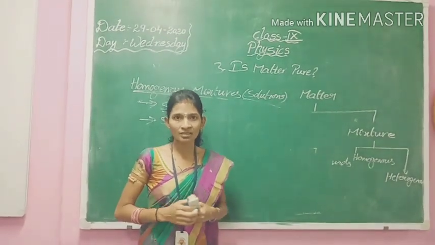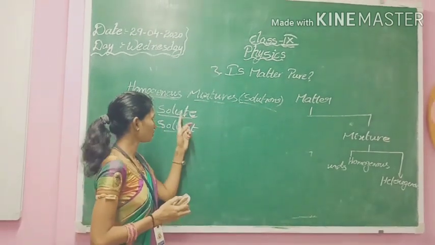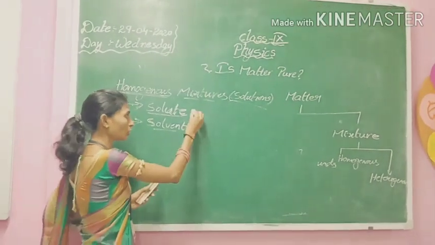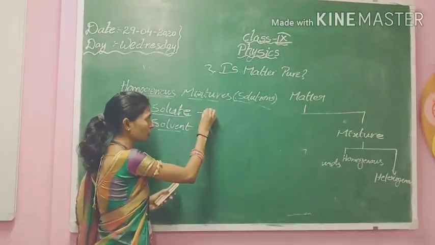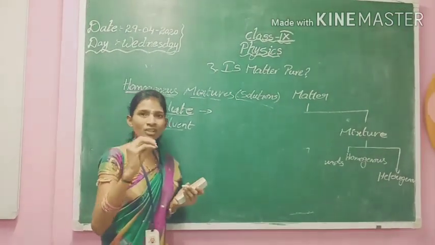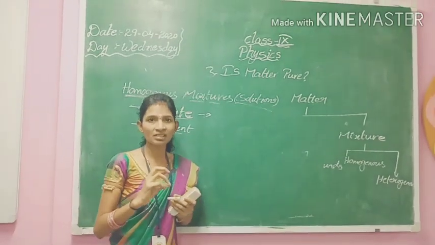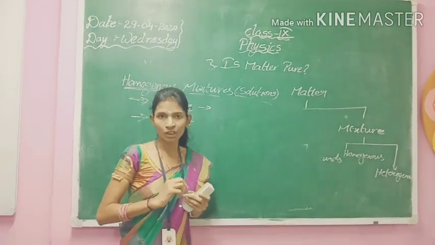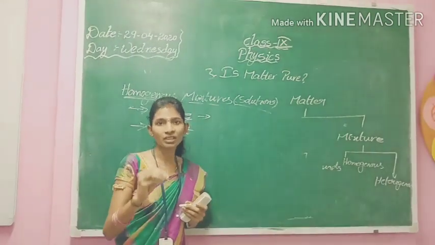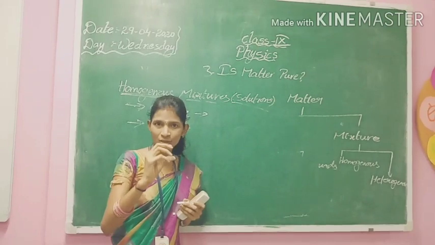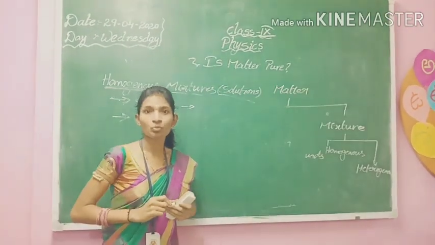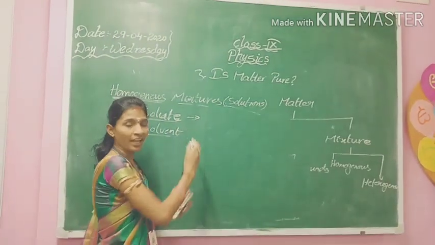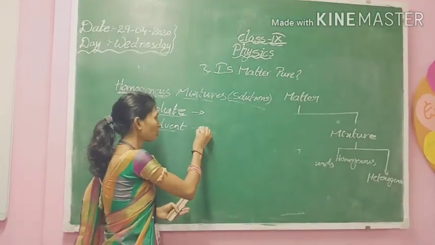This majorly consists of two components, as I told you: solute and solvent. The solute is the substance in the solution whose composition will be less. When we consider salt water, we add salt to the water. Salt will be in less quantity and water will take more quantity. So salt is considered the solute and water is considered the solvent.